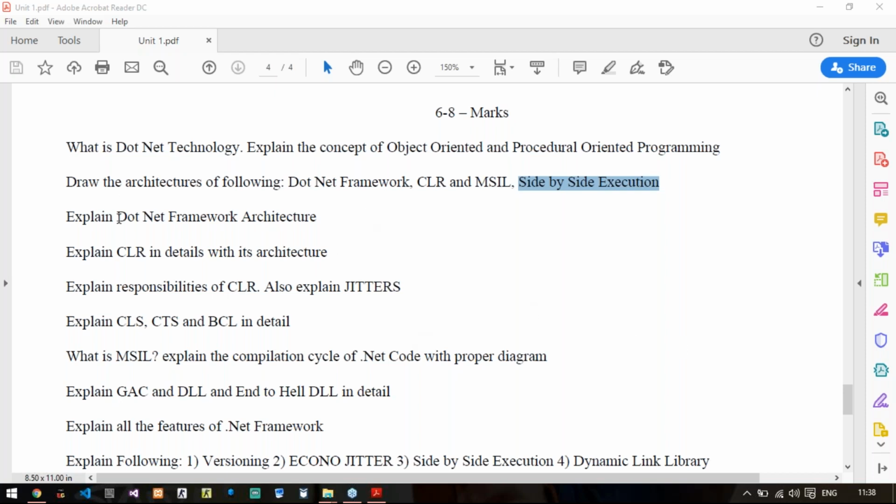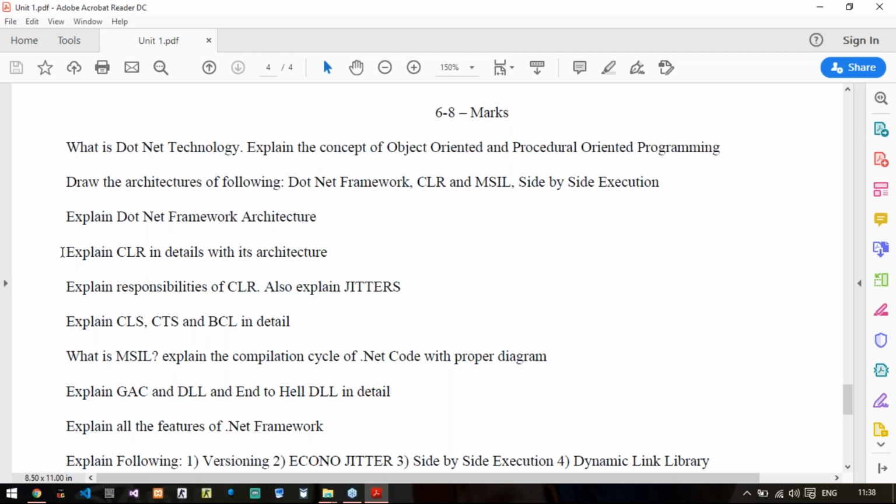Then comes: explain .NET Framework architecture. So you need to draw the architecture either using pen or pencil. That will be your choice. Explain each of the 7 layers properly in 1 or 2 lines minimum. So that will be your answer.